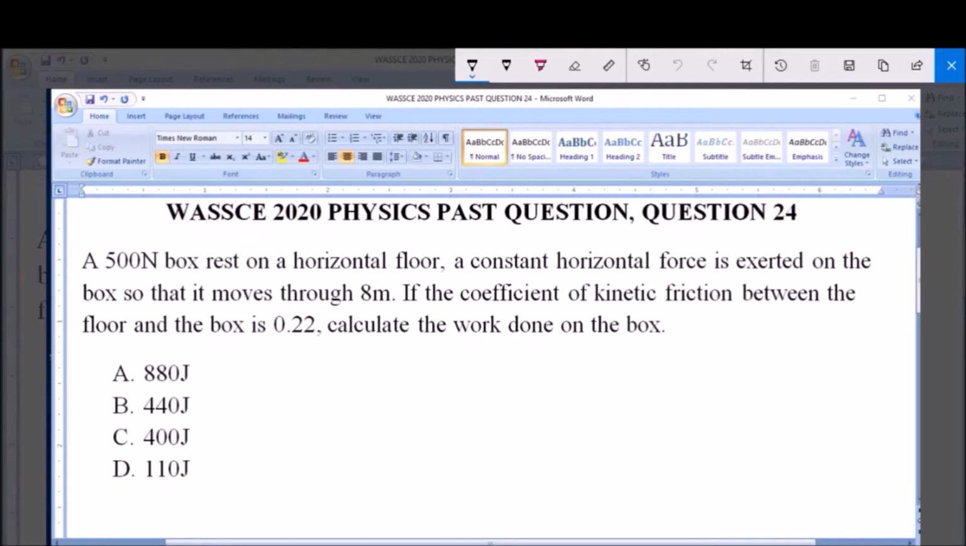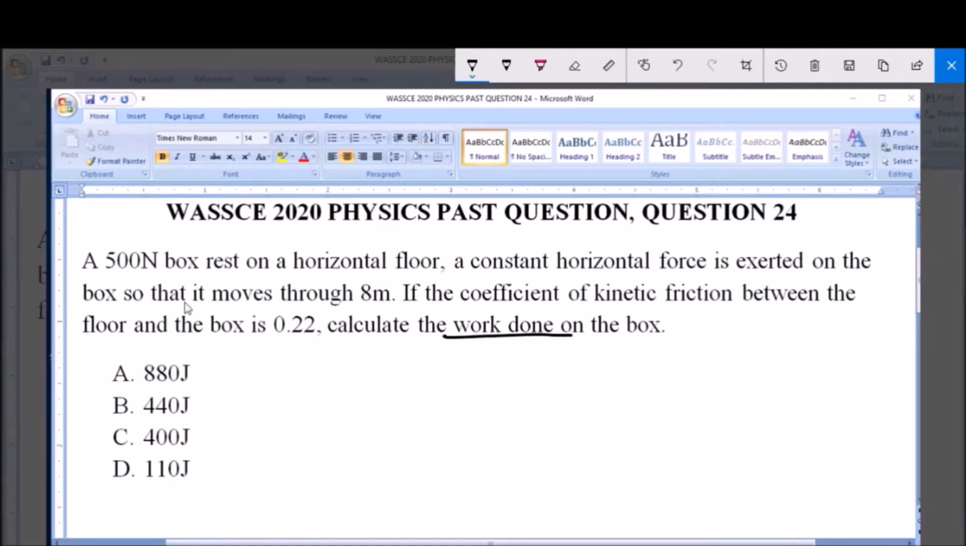I will be answering WASSCE 2020 Physics Past Question 24. A 500 Newton box rests on a horizontal floor. A constant horizontal force is exerted on the box so that it moves through 8 meters. If the coefficient of kinetic friction between the floor and the box is 0.22, calculate the work done on the box. A. 880 joules, B. 440 joules, C. 400 joules, and D. 110 joules. So we are asked to find the work done.